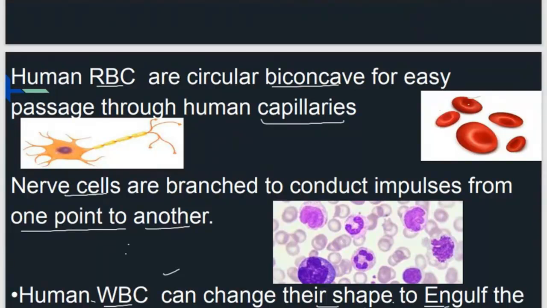Can you repeat, ma'am? Network. Which one? The last point we were saying, I couldn't hear because of the network. Okay, about WBCs. Yes, I guess, ma'am.